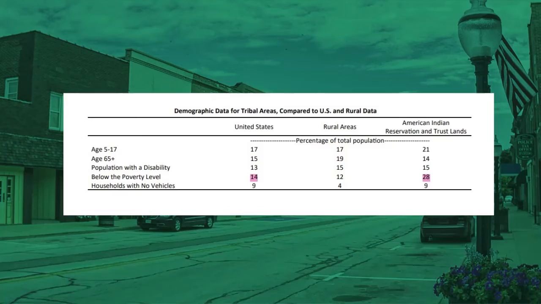Across the tribal areas, 28% of the population is below the poverty level, which is twice the US total of 14%. Because of lower incomes, many people living in tribal areas cannot afford to own an automobile. This is especially important considering that most tribal areas are rural, low density areas with long travel distances, which makes it more difficult to live without a vehicle.